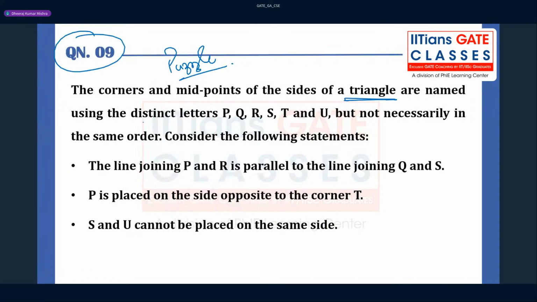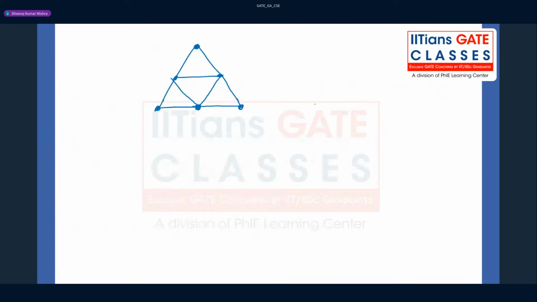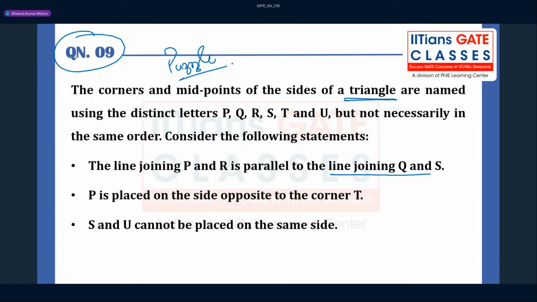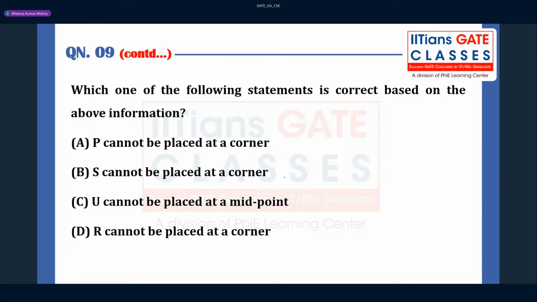Now let us read the statement here. Line joining P and R is parallel to the line joining Q and S. So what they have given is PR is parallel to QS. First statement: P is placed on the side opposite to the corner T. So T is kept anywhere in the corner. That you have to understand. So please try to solve this question and let me know which option can be correct.